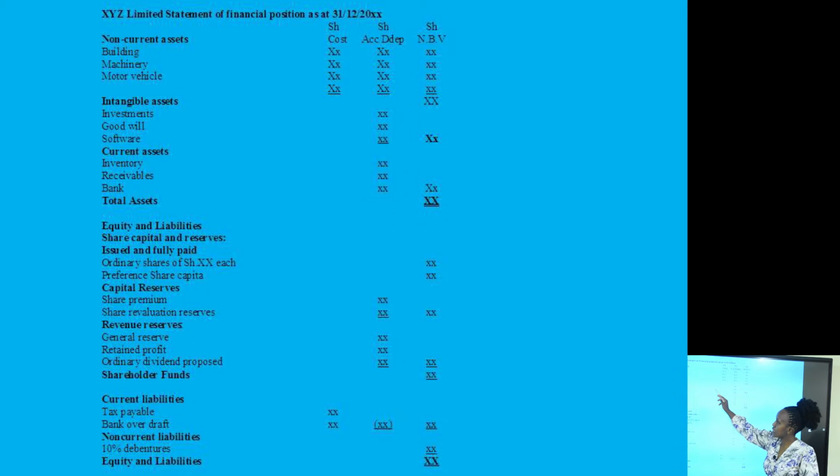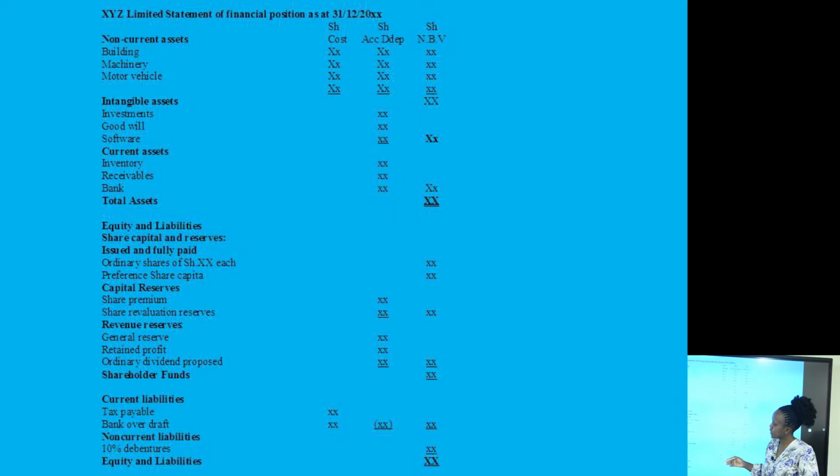Then you are going to note that companies have a lot of intangible assets, assets that cannot be touched, like investments, goodwill, software, patents, copyrights. And because companies have all those intangible assets, they are also going to get their own classification. And finally, among the assets, we are going to look at the current assets. After which we will get the total assets of the organization.